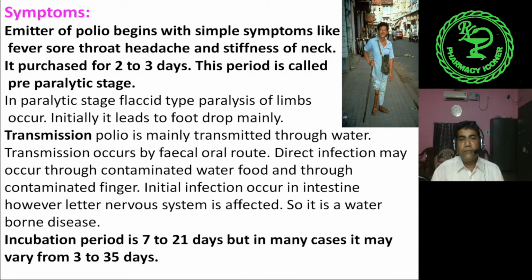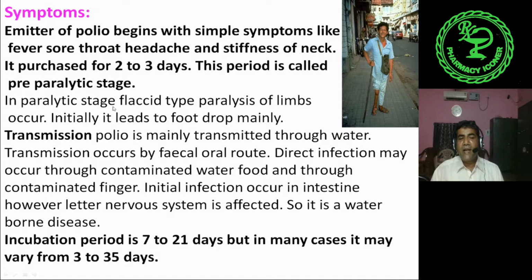Symptoms of polio. Initially, after the infection, what happens? There are fever, sore throat, headache, stiffness of the neck, etc. Initially, when the polio infection occurs, these types of symptoms are observed in the patient. It persists for 2 to 3 days. This period is called the pre-paralytic stage.